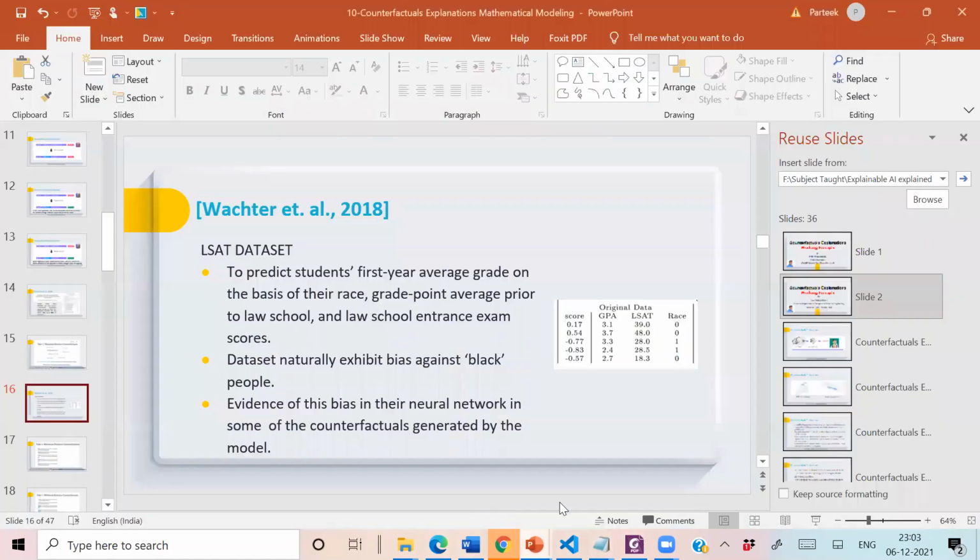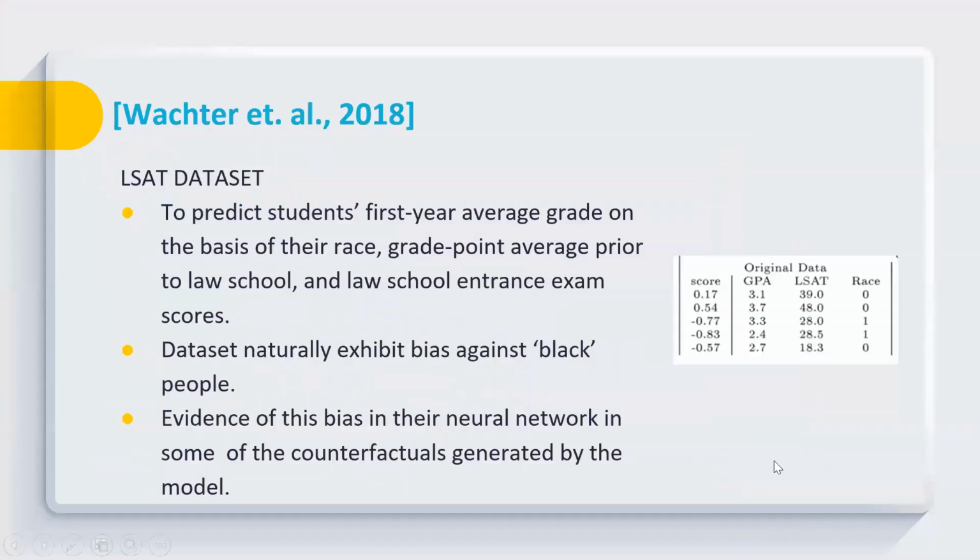So actually in this paper, they are verifying their model on the LSAT dataset. Here in the LSAT dataset, you can see that we are actually predicting the students' first year average grade. So they have developed a black box model which can predict the first year average grade of the students on the basis of their race, their grade point average, and their law school entrance exam score.